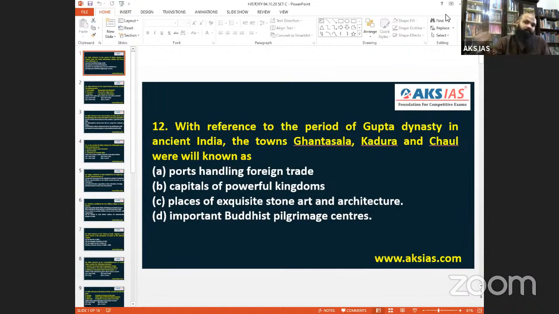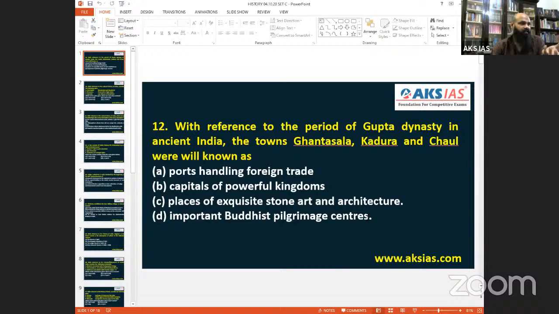So that itself proves that it is a question on history. Please keep that in mind. Now let's come to the question which I have shared, question number 12. Just keep it away and let's discuss this particular 12th one: with reference to the period of the Gupta dynasty in ancient India. The towns, maybe I'm pronouncing wrong, but please excuse my pronunciations.